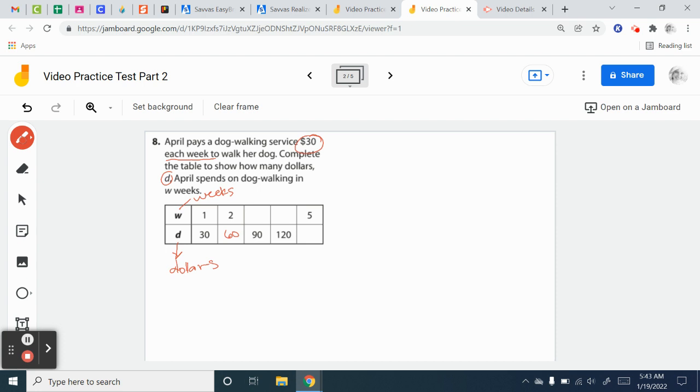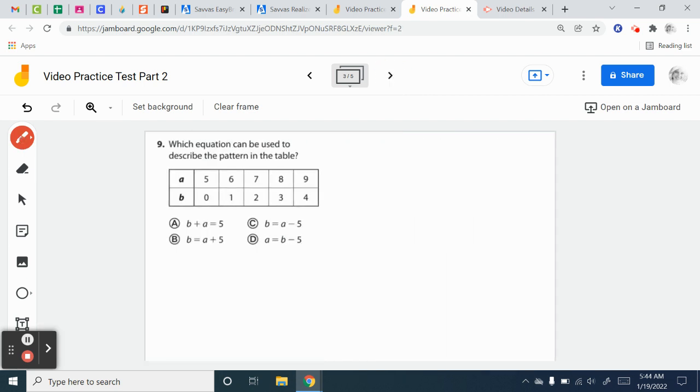It seems like it's going to keep going, but let's just make sure that 3 times 30 is 90. Yep. 4 times 30 is 120. Yep. 5 times 30, 150. Oh, that was easy. I'm going to make sure I don't have to do anything else. It just says complete the table to show how many dollars. Yeah, cool. That's all I have to do. That's an easy problem. All I had to do was finish the table. Cool.